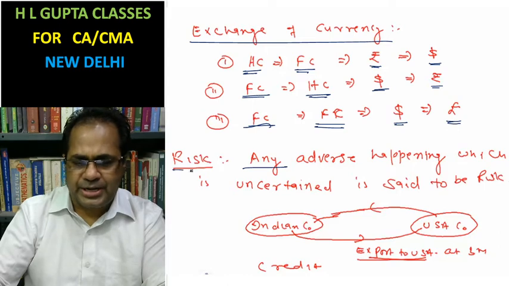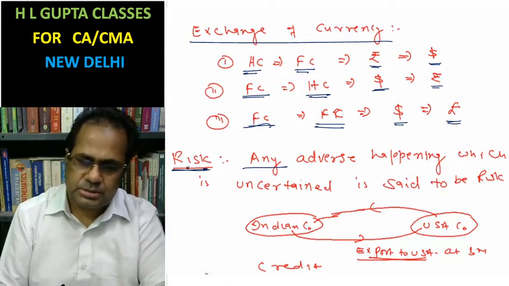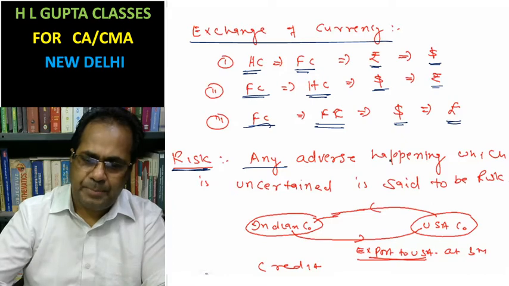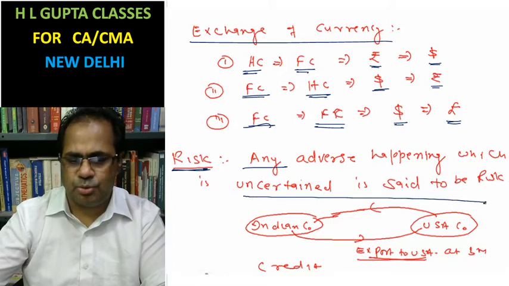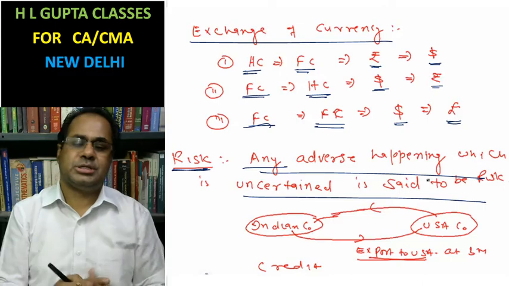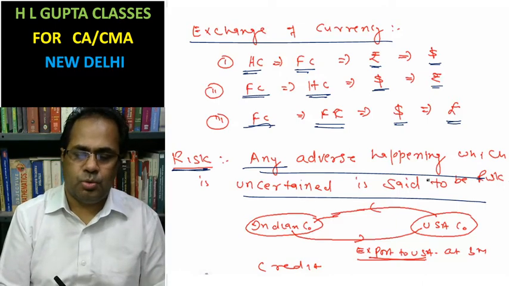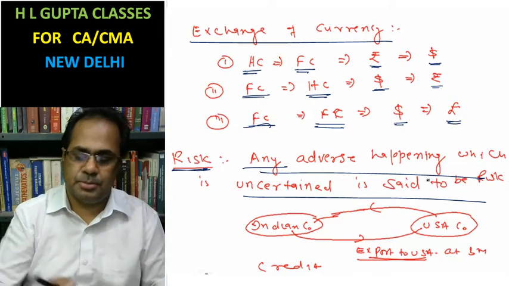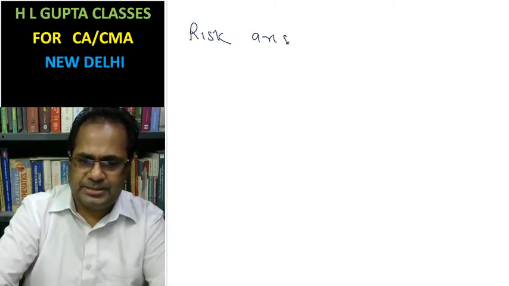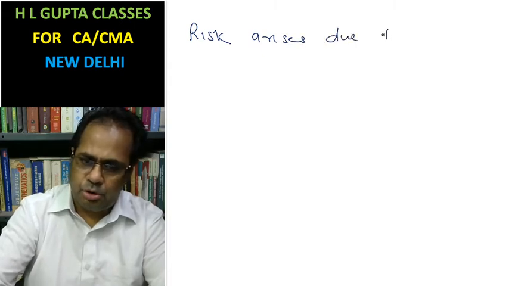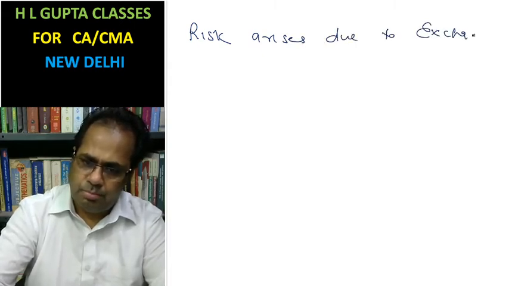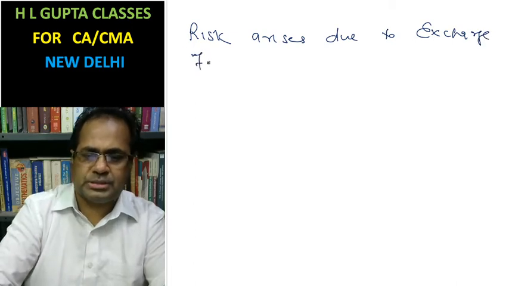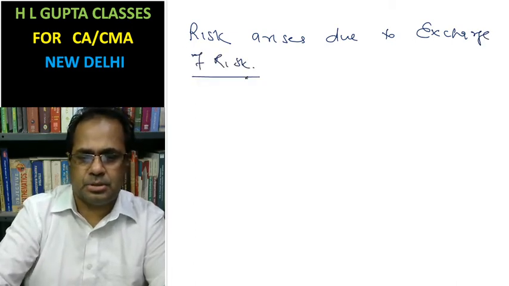What is the risk? Now we have to understand the risk. Any adverse happening which is uncertain is said to be the risk. Now you have to understand how the risk is involved due to exchange of currency. Now we have to study the risk that arises due to exchange.